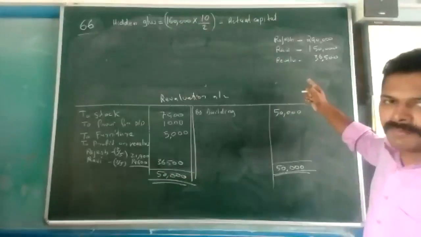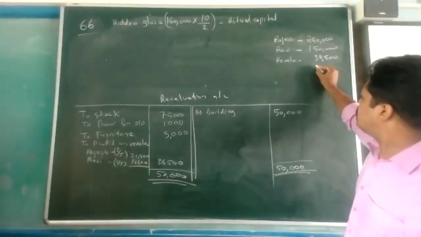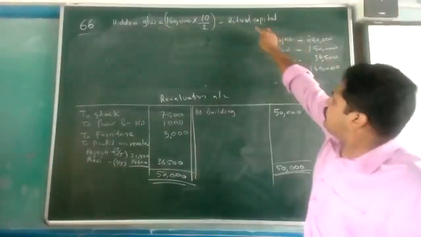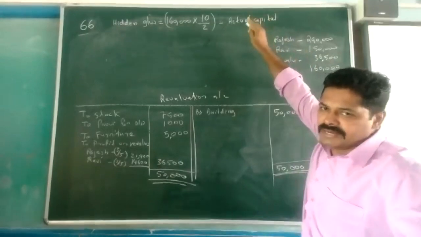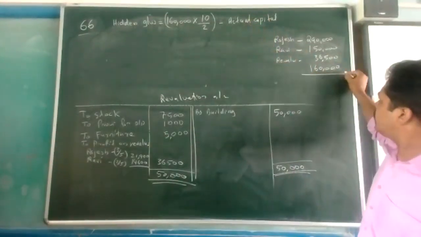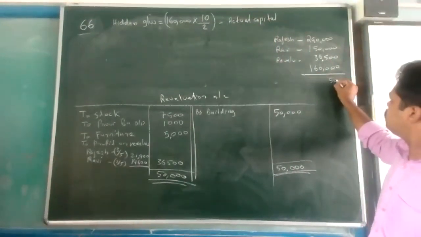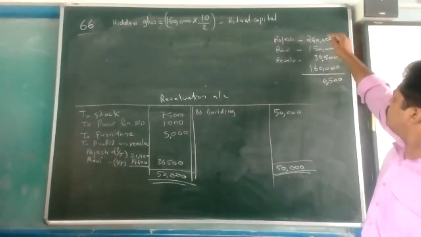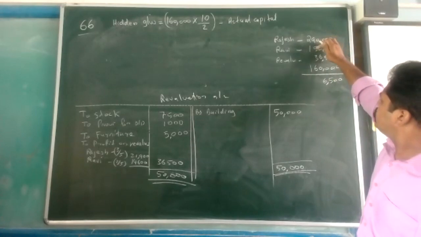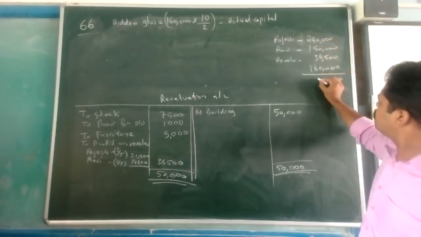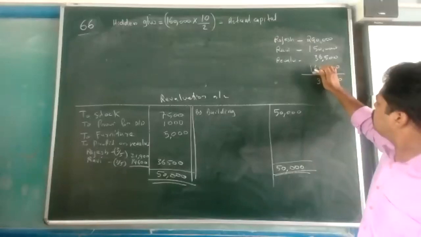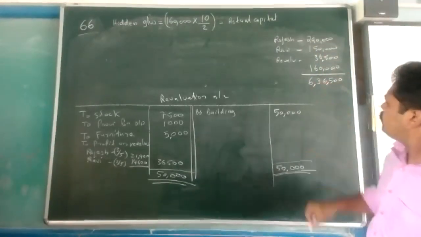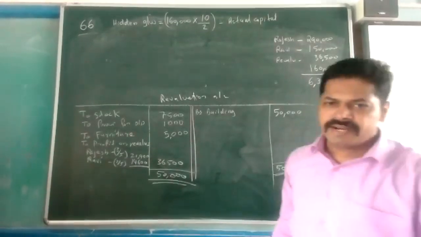The new partner's capital is 1,60,000. Actual capital means including the new partner's capital. So total actual capital is coming 6,36,500 total.